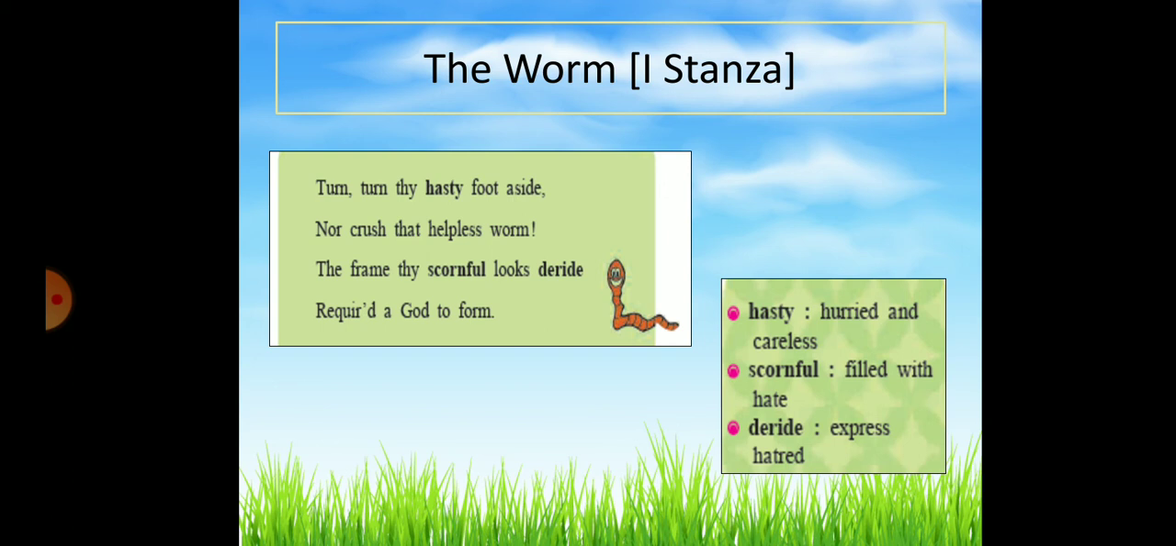Now, children, in the first stanza, the poet addresses the unknown reader not to stamp and crush a helpless worm by stepping on it. He further says that do not express your hateful feelings because God has created it with a purpose. Now, children, whenever we see insects or a worm, we generally give a hateful look. We do not like such creatures, so we give a hateful look.